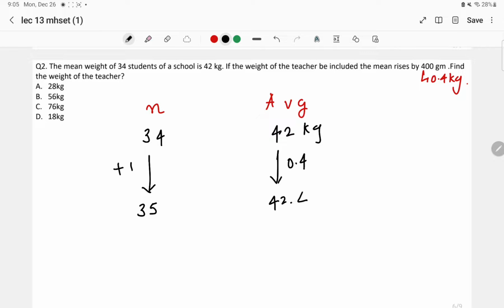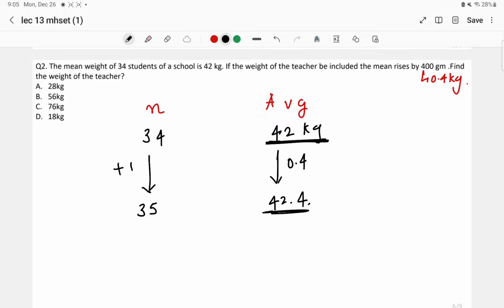So as I have told you in case number 1, whenever the person is bringing more value than compared to the past average value, at that time the average is going to increase. If I would have told you that the person is bringing 42 kg itself, then the average would not have increased, but it would have remained the same. But here the person is bringing more than 42 kg, so the average is going to increase.